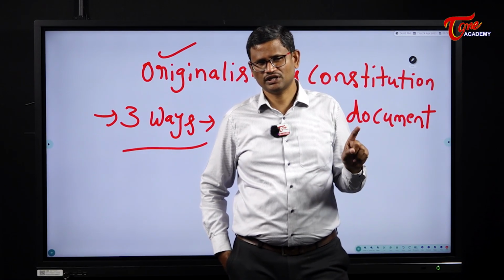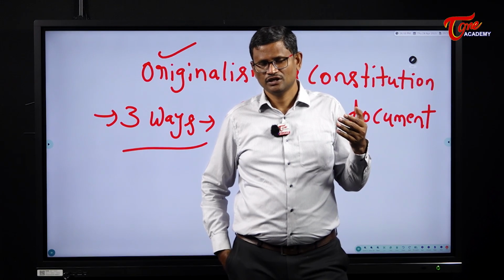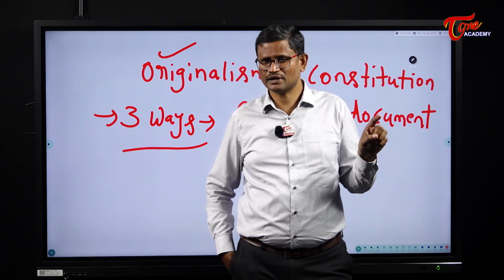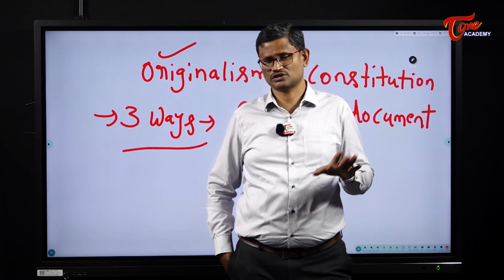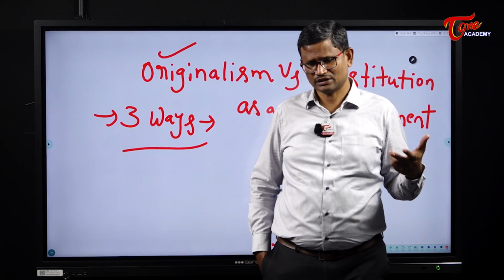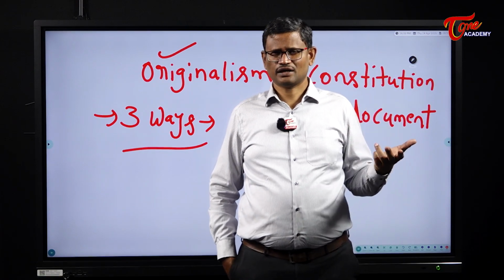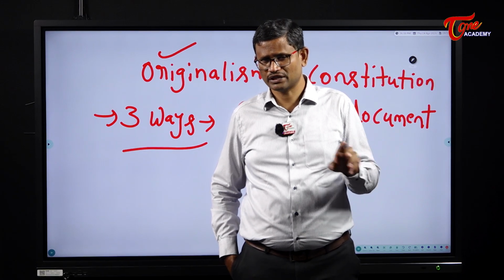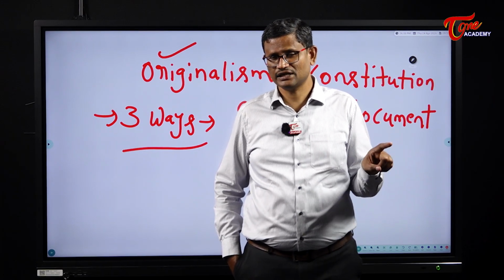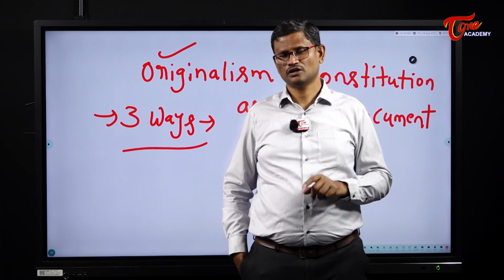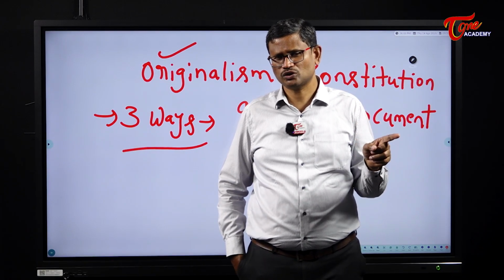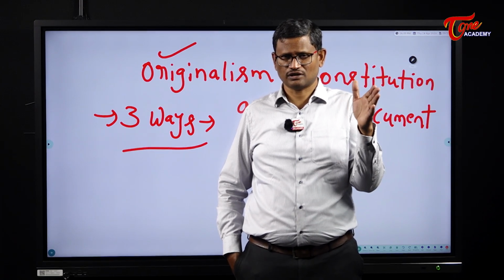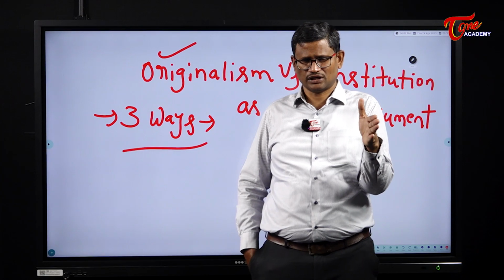The Constitution of India can be amended in three ways. The first one is by simple majority. The Indian Parliament by simple majority can amend most of the provisions of the Indian Constitution. The second method: fundamental rights and the directive principles of state policy can be amended by the Indian Parliament alone. Participation of the states is not required, but it needs a special majority: a majority of the total membership and two-thirds of the members present and voting. This is the majority with which fundamental rights and directive principles of state policy are amended.